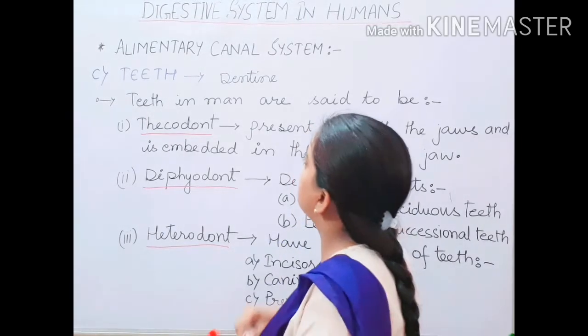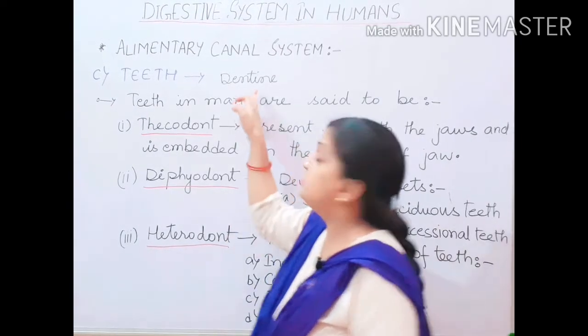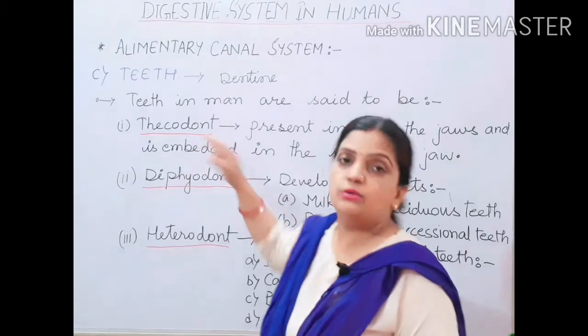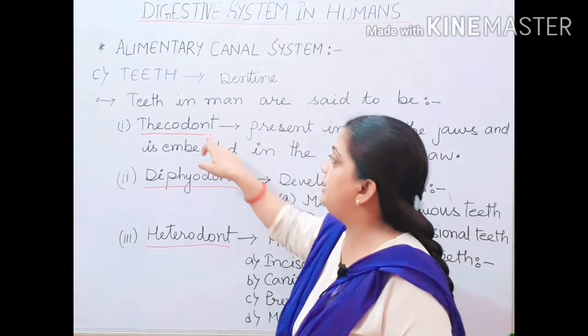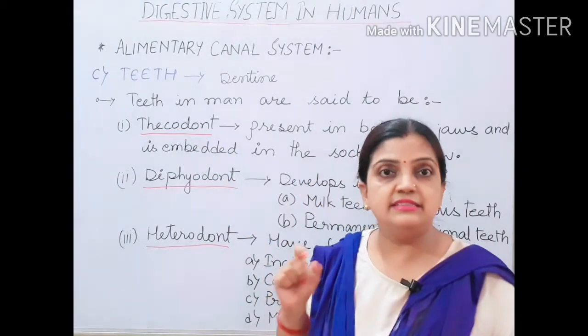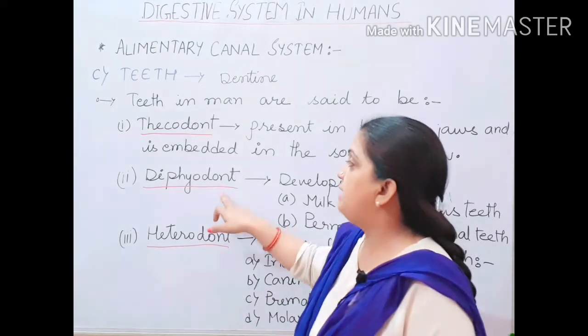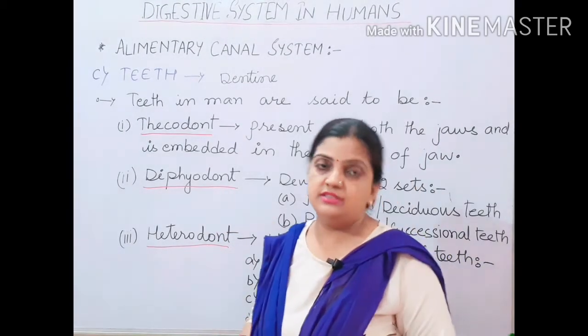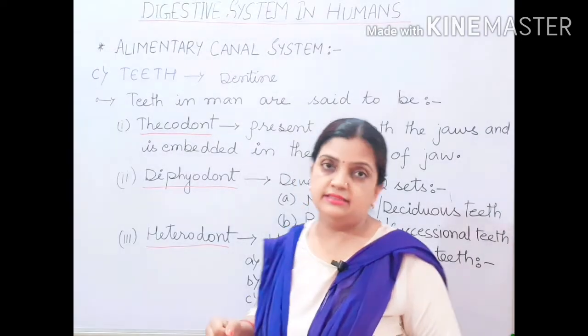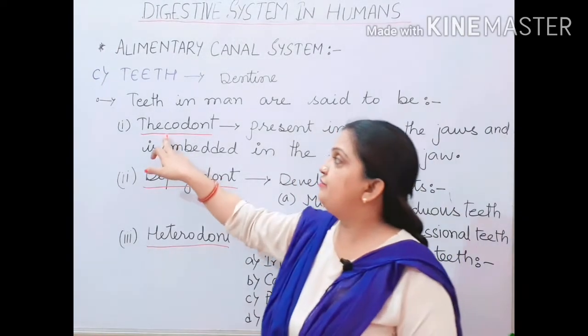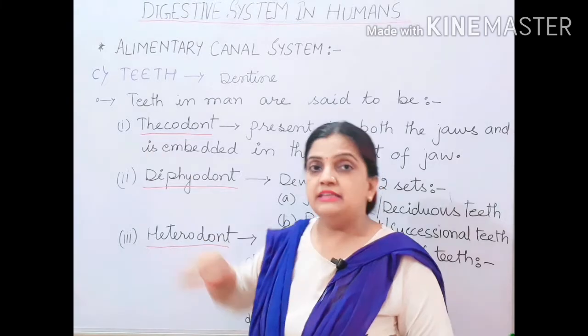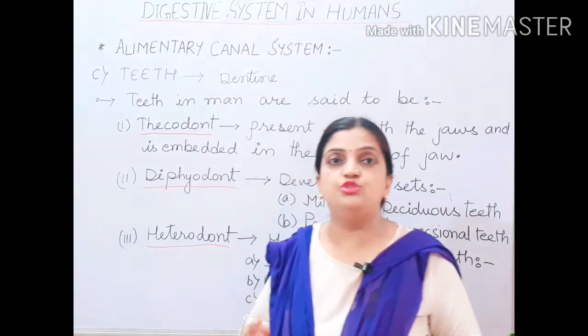Now children, from this dentine the term dont has been taken. So in thecodont, dont means teeth. It means that we are talking about teeth. Diphyodont, heterodont, these all refer to teeth. Now children, the first term, theco. The word theco has been taken from jaws.